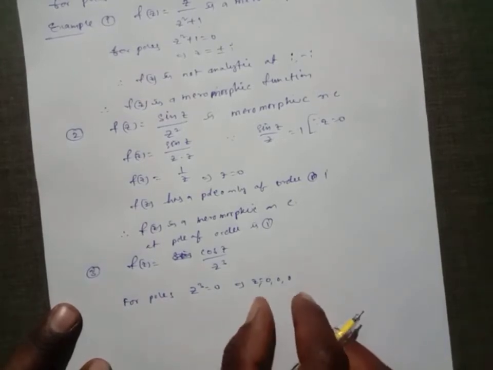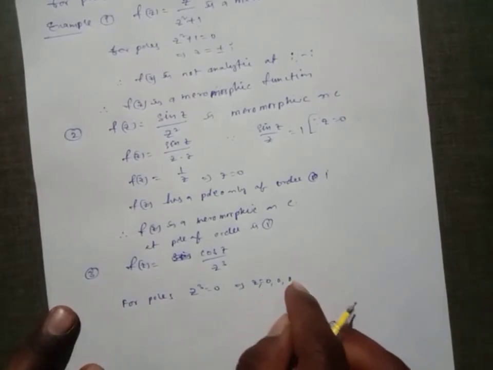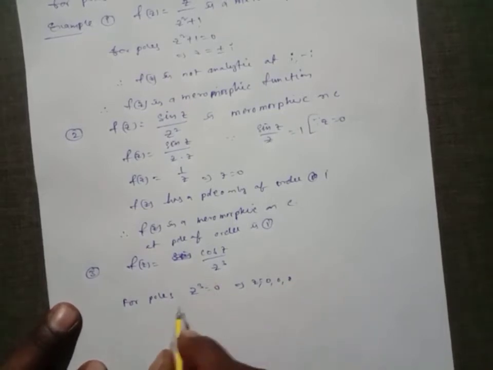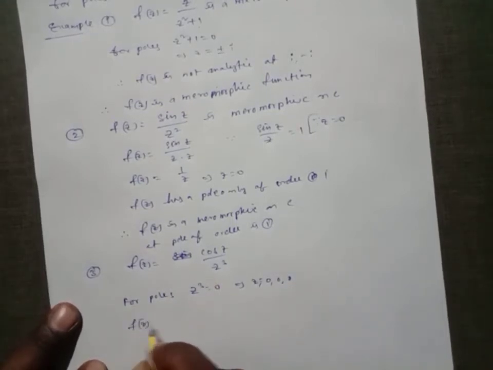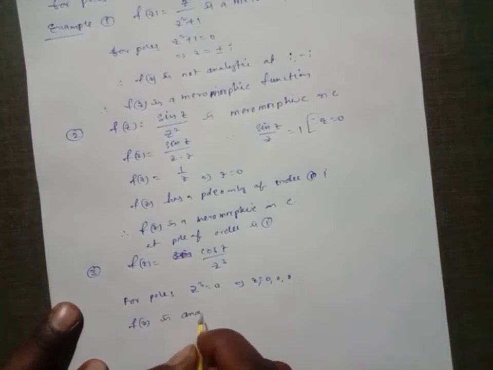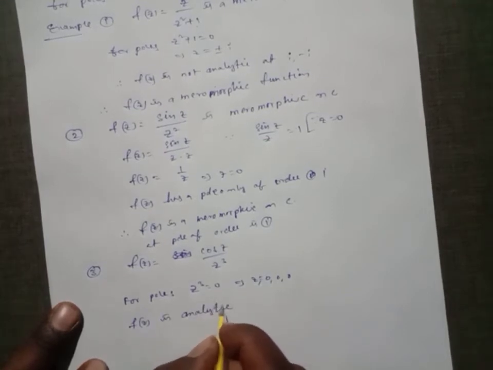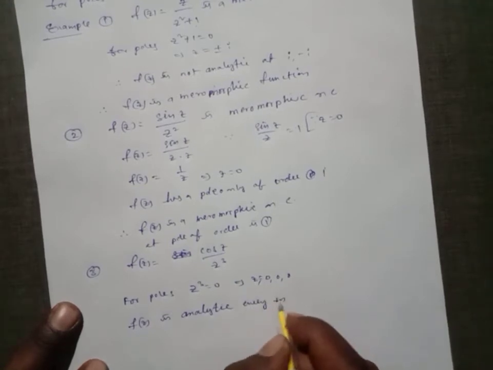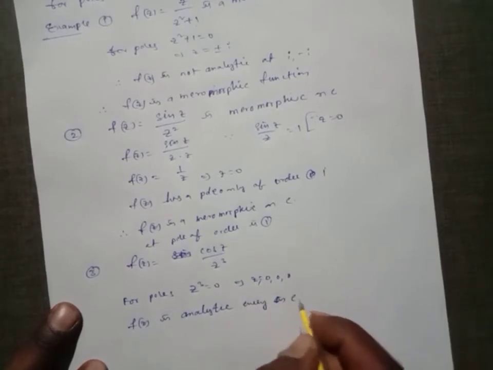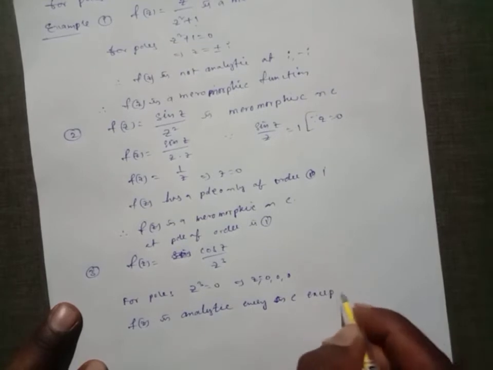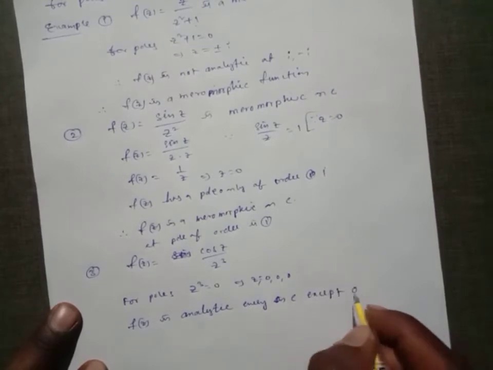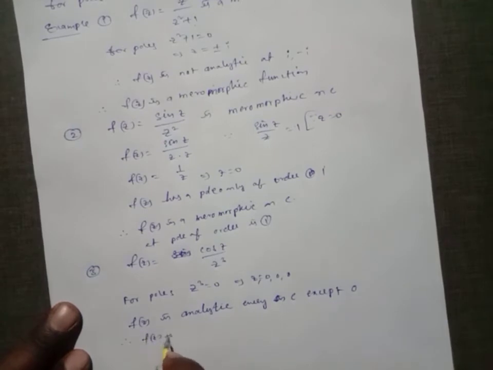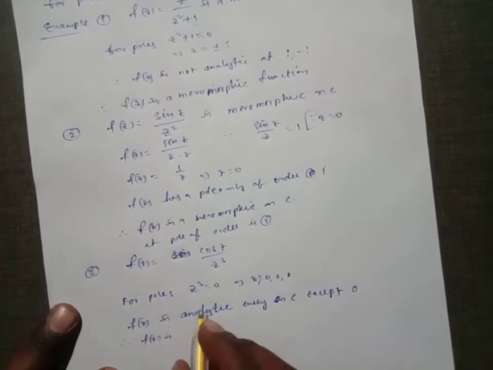So it has a pole of order 3. So f of z is analytic everywhere on C except 0. Therefore f of z is a meromorphic function.